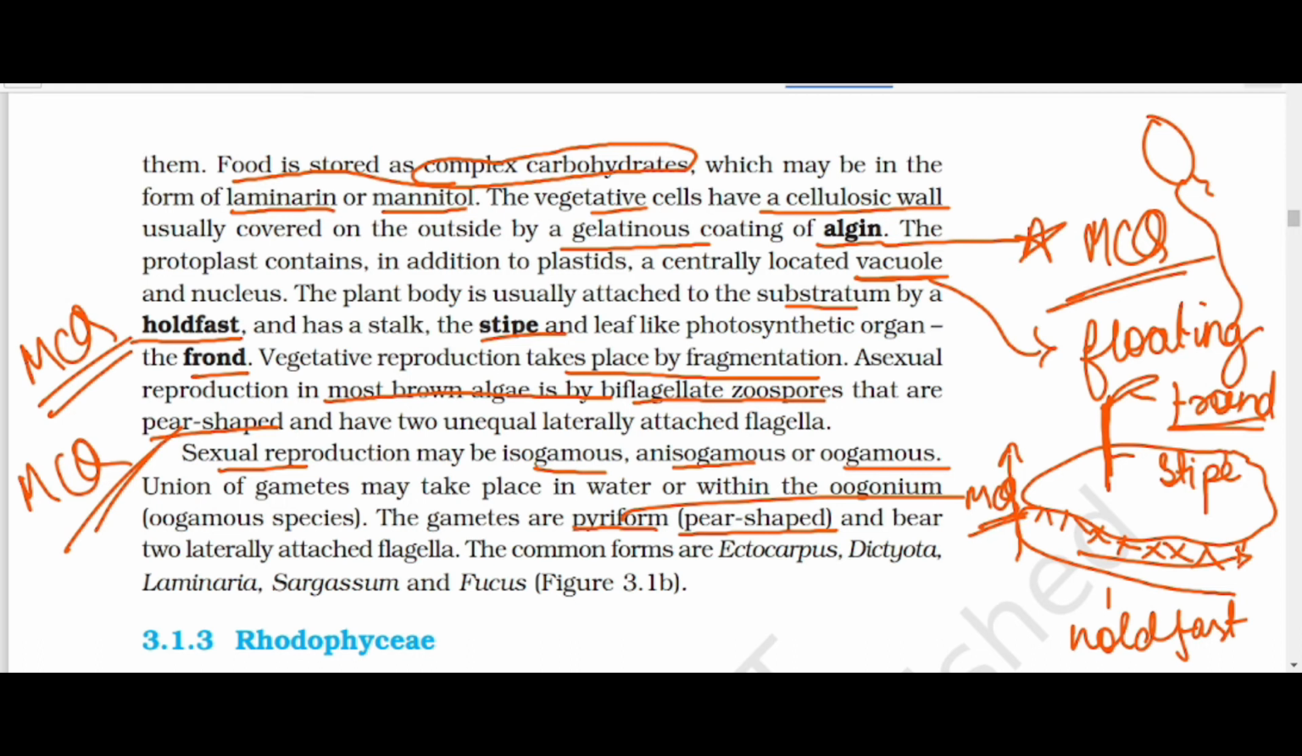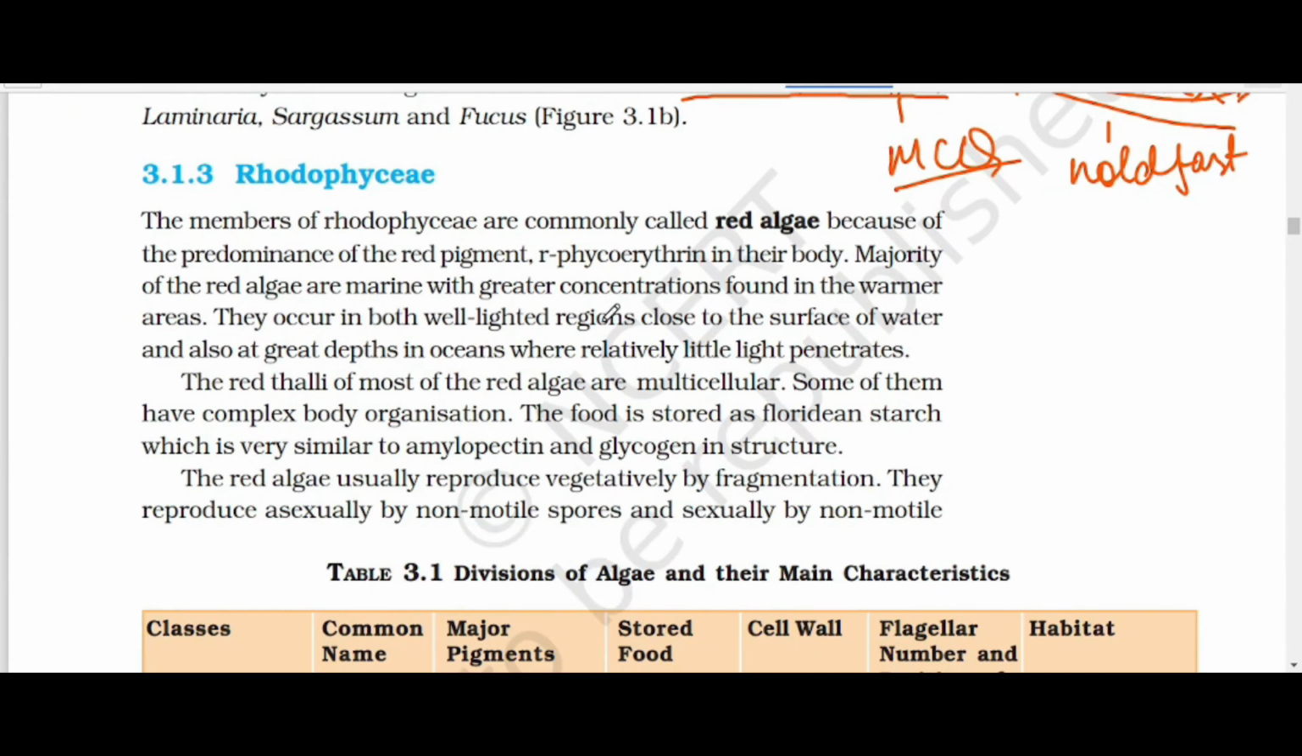Okay, the common examples are Ectocarpus, Dictyota. Dictyota is mainly asked in MCQ. Laminaria, Sargassum, and the Fucus. Okay, now the Rhodophyceae.